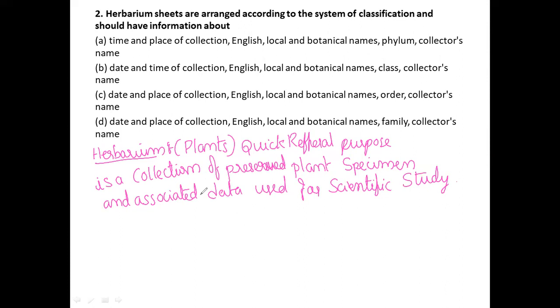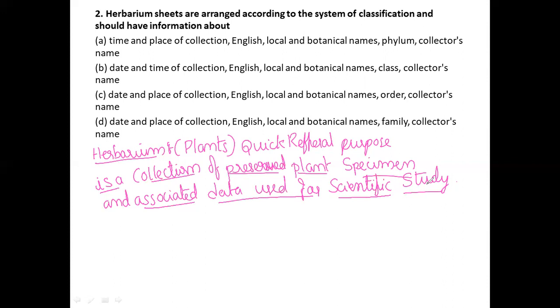So a herbarium is a collection of preserved plant specimens and associated data used for the scientific study of a particular plant. This is nothing but a herbarium.